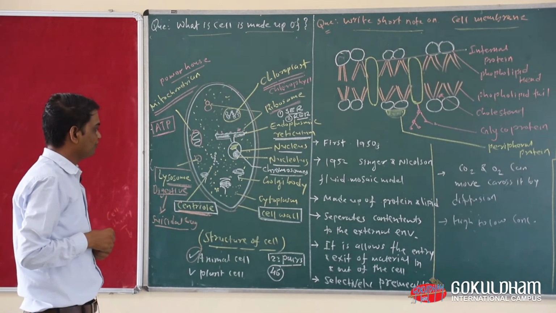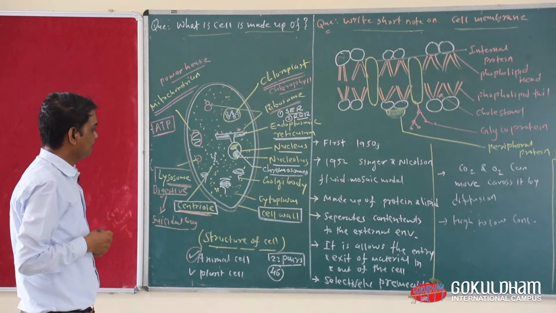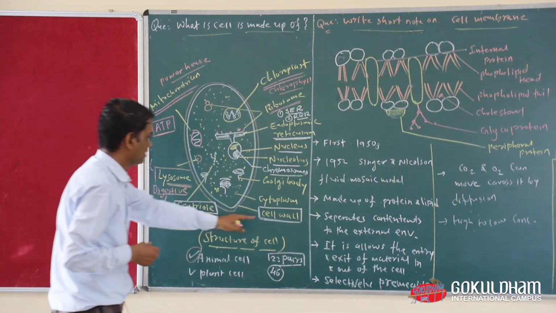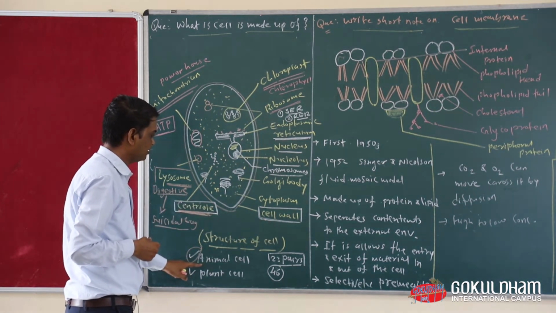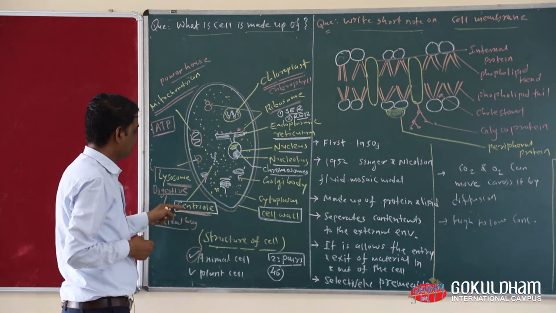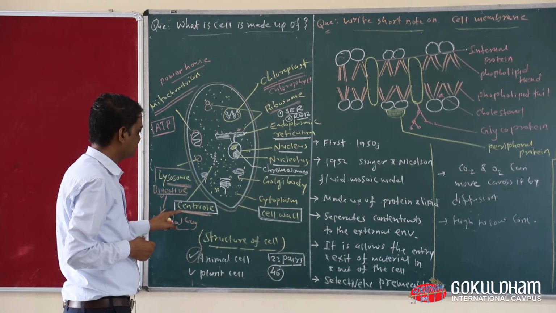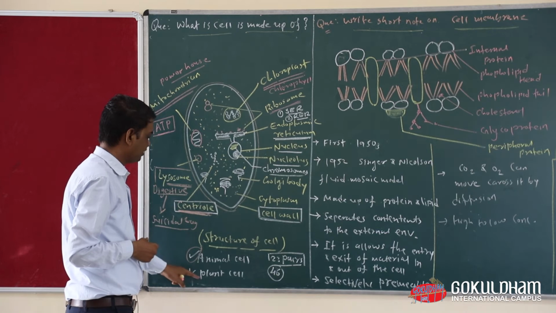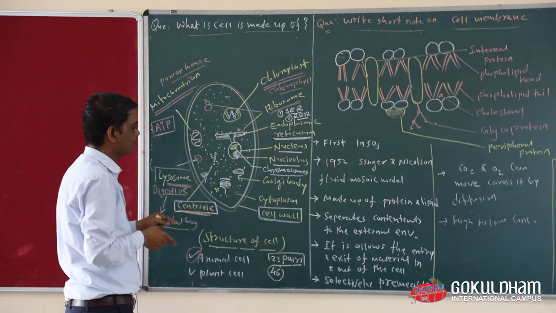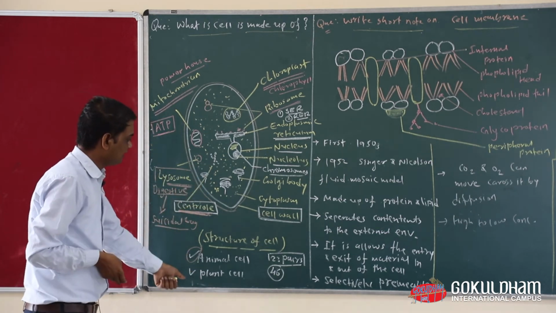First, write that the cell wall is present in plant cell and absent in animal cell. Second, centriole is present in animal cell and absent in plant cell. These are the major differences between plant cell and animal cell.